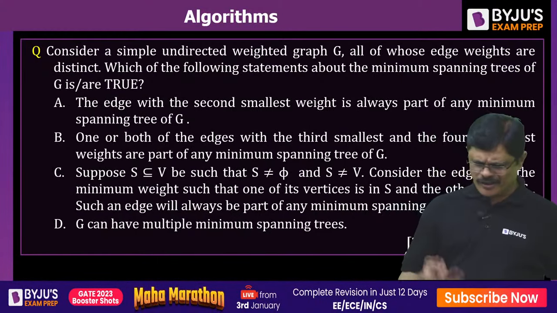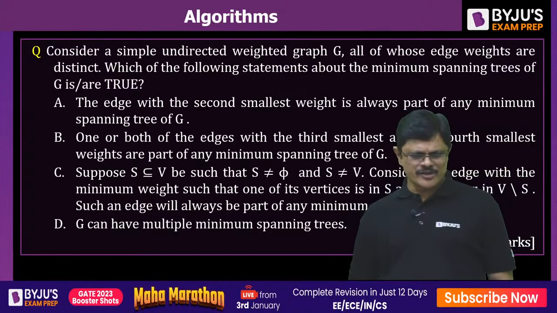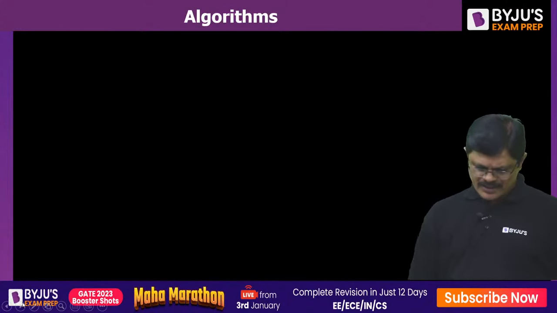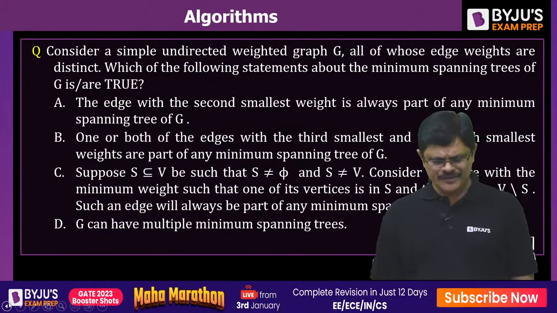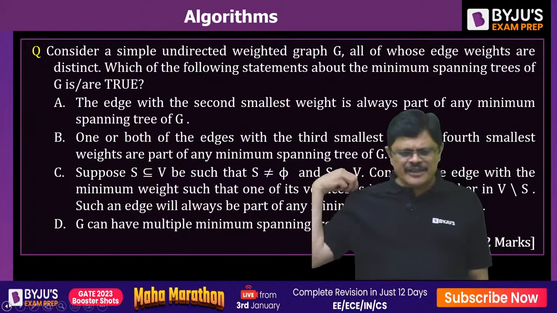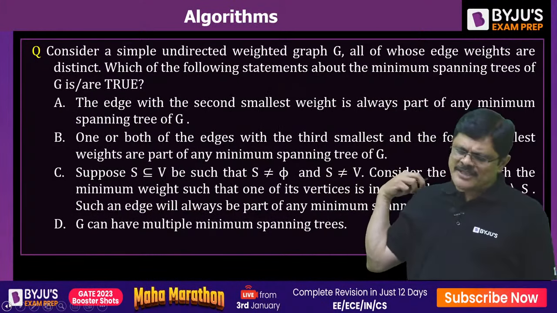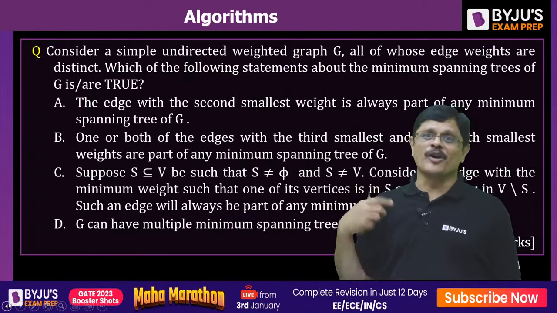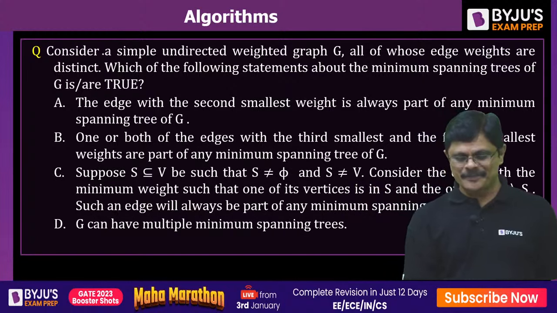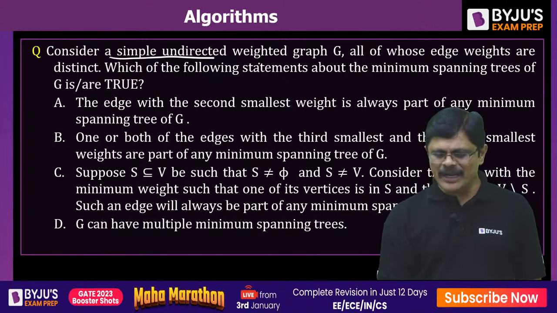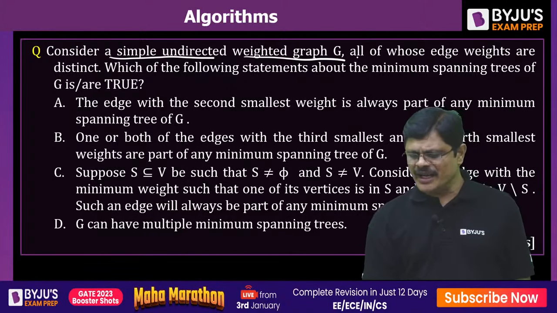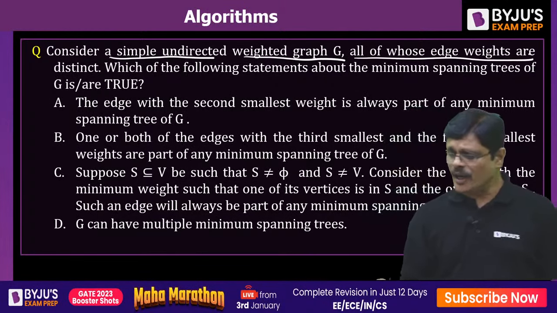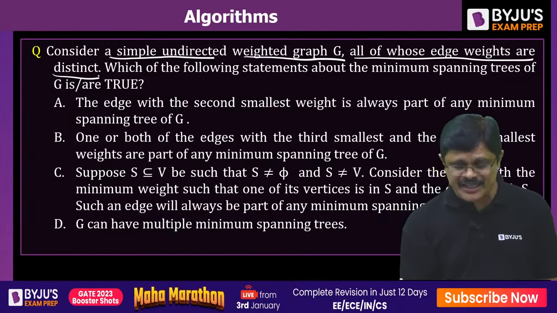Now the 2022 question. Let me read it out. This is also a simple question only. See here, first option, let me read it out. The edge with the second smallest weight is always part of any minimal spanning tree. This may be wrong, but here consider a simple undirected weighted graph G, all of whose edge weights are distinct.